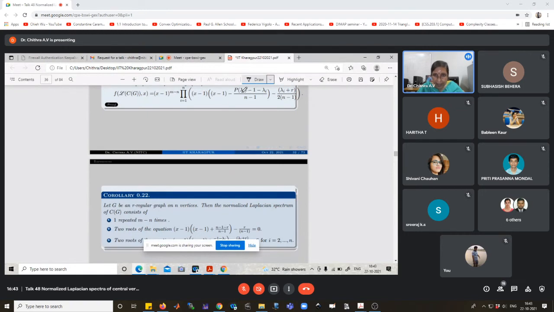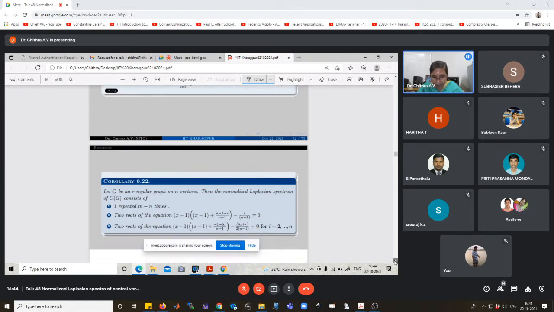Here P of lambda i is equal to P minus 1 minus R divided by n minus 1. Sorry, if G is an mn graph with n vertices, then n minus 1 minus R by n minus 1 minus R by 2 into n minus 1. And whenever lambda i is not equal to R, in that case P of lambda i is equal to 0.